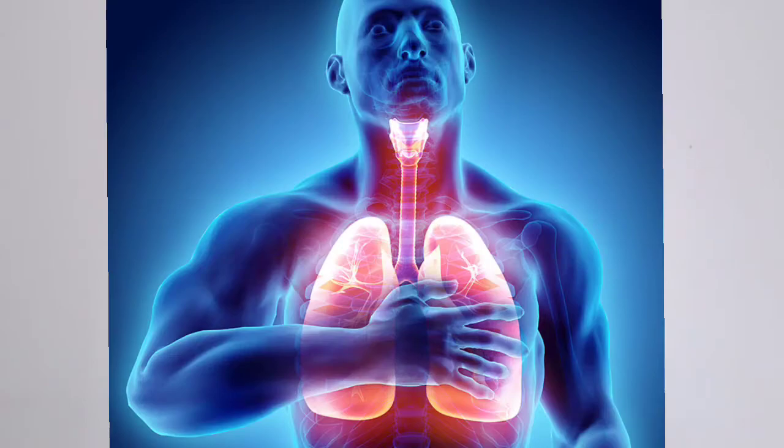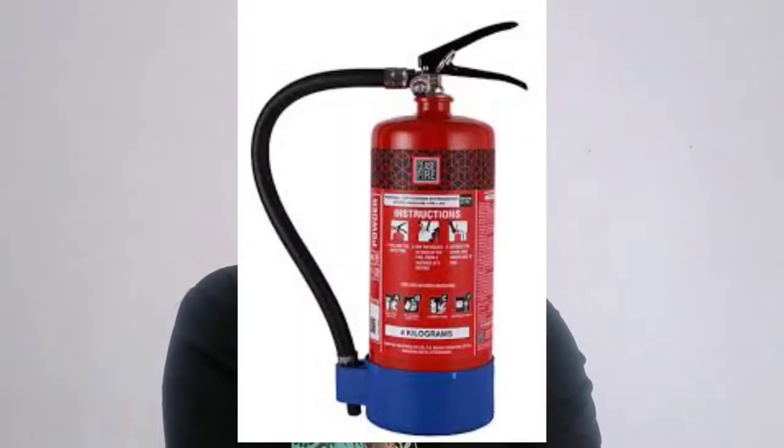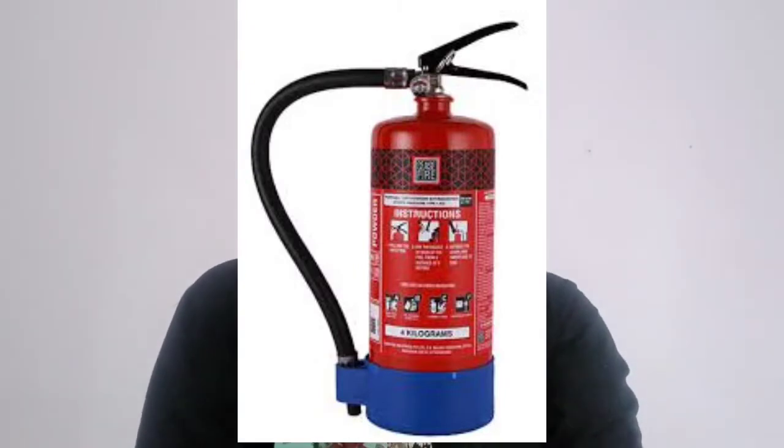Oxygen is there in air and oxygen is used for respiration, for breathing as well as for burning. CO2 is also there in air and CO2 is used by plants for photosynthesis, and also it is used to put off fire as a fire extinguisher. So like air, nature has gifted us many things which man cannot make in any laboratory.